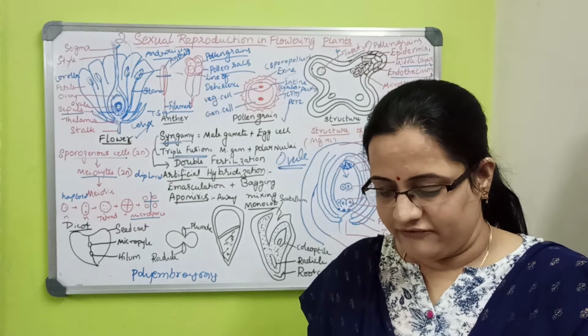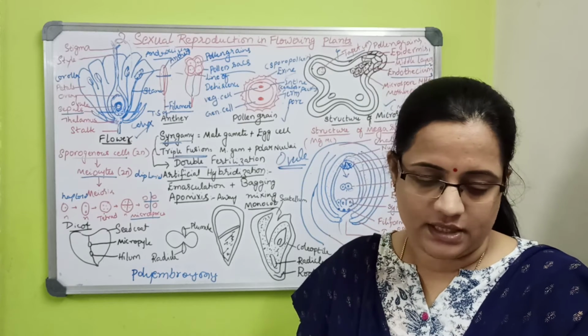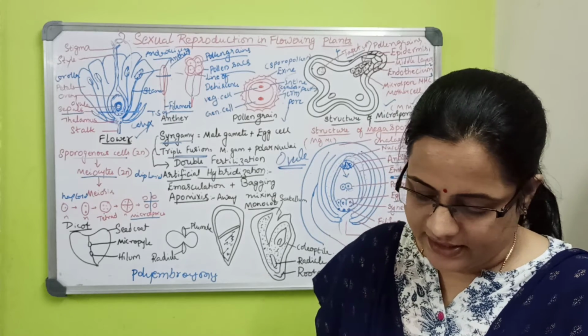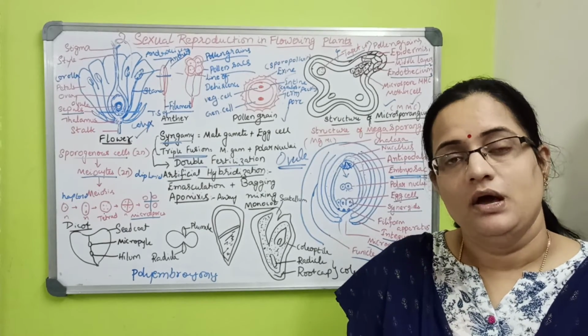Xenogamy is transfer of pollen grain from anther to stigma of a different plant. Like that there is biotic pollination. Vallisneria is the best example of pollination by water.